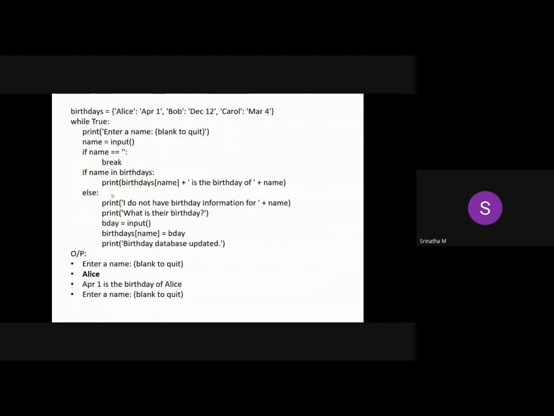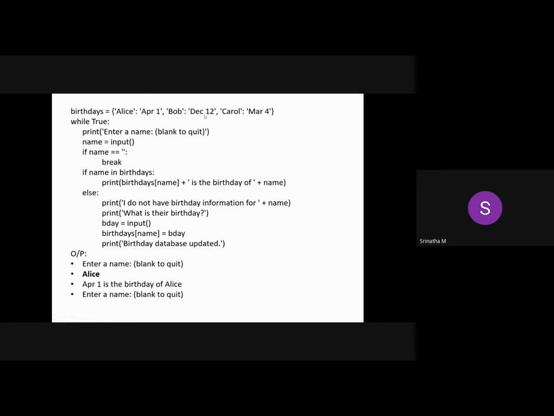Look at this. We have created a dictionary with three items. The persons are named Alice, Bob, and Carol, with their dates of birth: April 1st, December 12th, and March 4th.